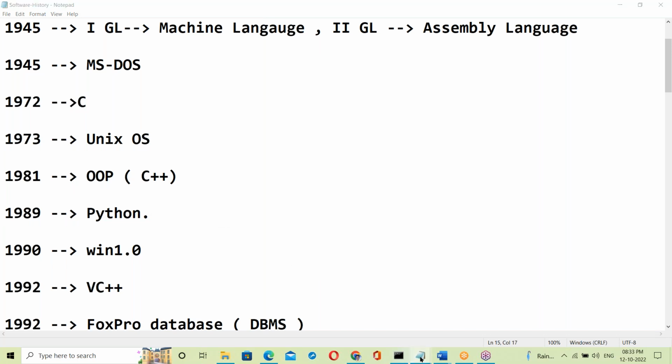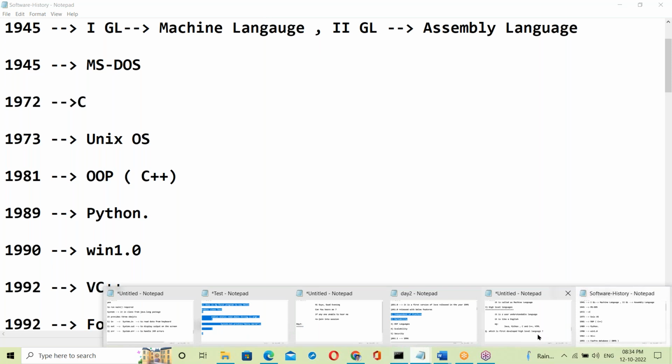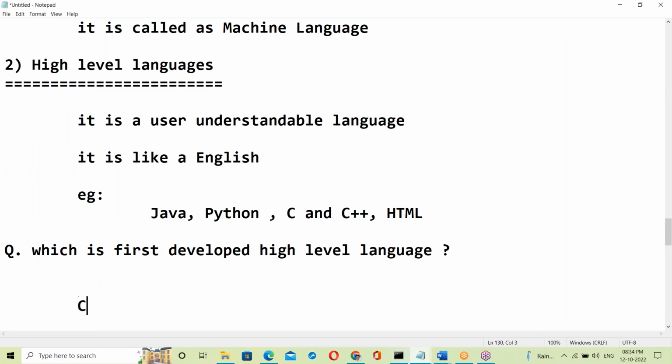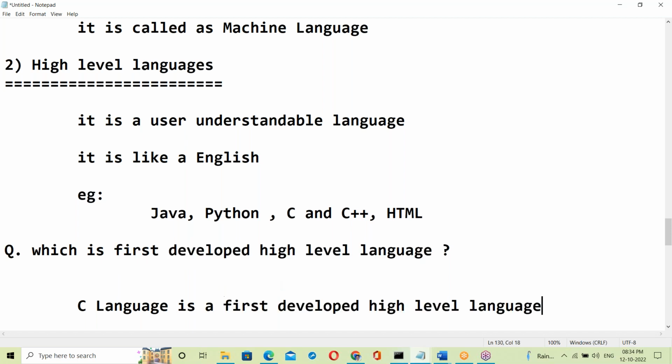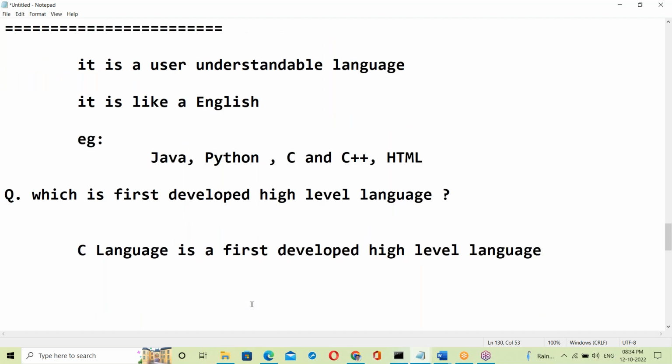Yes, C language. For this answer, C language. C language is the first developed high level language. By whom? Anyone have an idea?